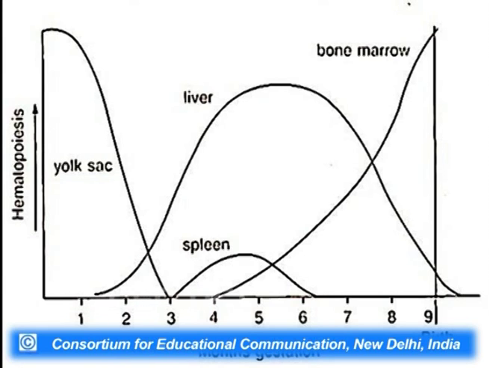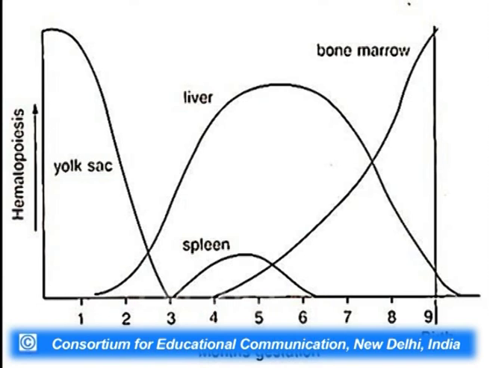So, this is the second phase, or the hepatic phase, where hematopoiesis is taking place in the liver and the spleen of the fetus. After the fifth month, you see a plateau is reached. The maximum hematopoiesis has taken place in the liver and spleen. Now, the onus of hematopoiesis has gone on to the bone marrow in the fetus. From the fifth month onwards, the hematopoiesis level increases in the bone marrow till birth.